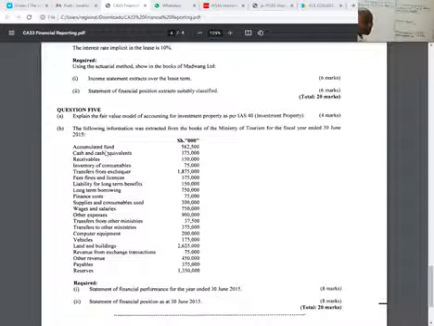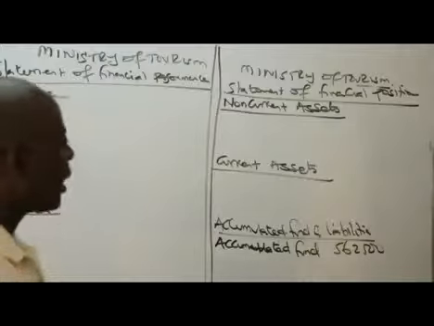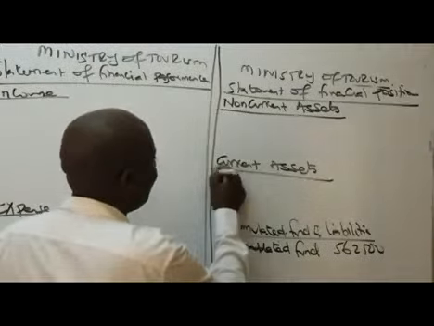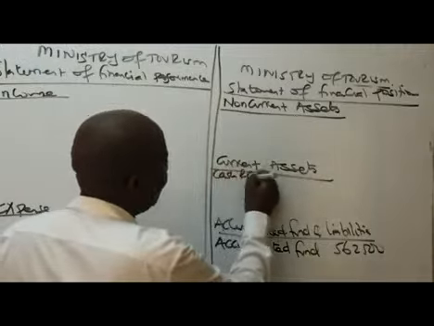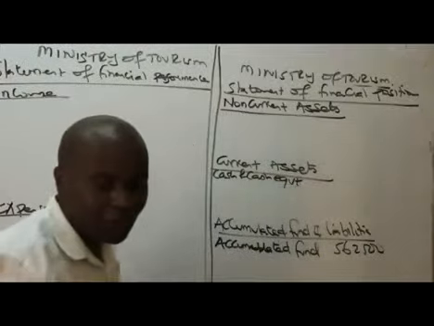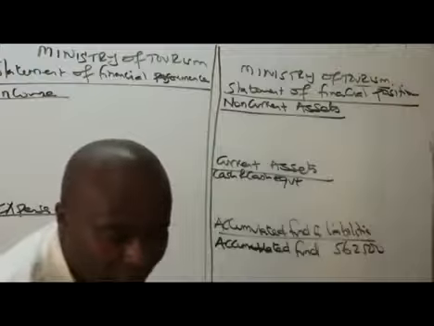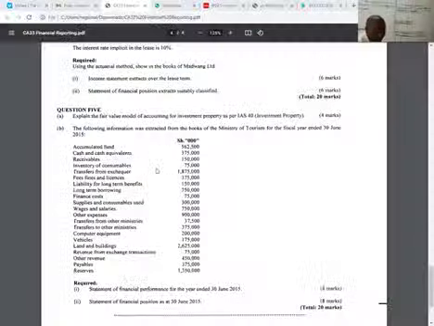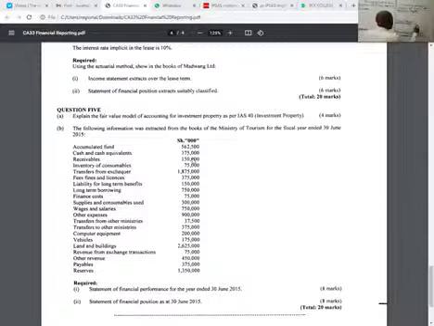The next thing is called cash and cash equivalents. Of course, cash and cash equivalent, this money that we have, this is a current asset. So under current assets, come and have here cash and cash equivalent. Over how much? I hope you are able to see here. Cash and cash equivalent of 375,000.